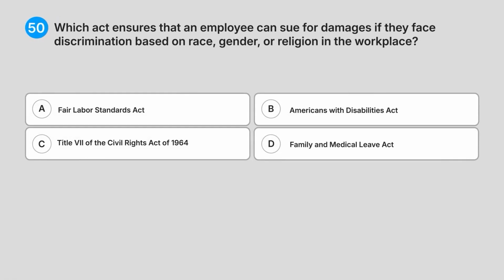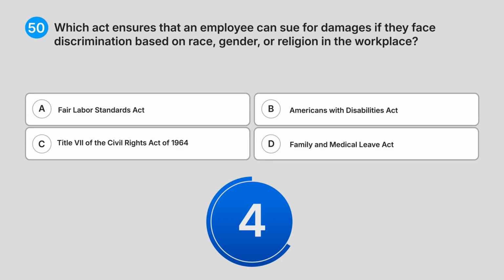50. Which act ensures that an employee can sue for damages if they face discrimination based on race, gender, or religion in the workplace? A. Fair Labor Standards Act. B. Americans with Disabilities Act. C. Title VII of the Civil Rights Act of 1964. D. Family and Medical Leave Act. Do you know the answer?